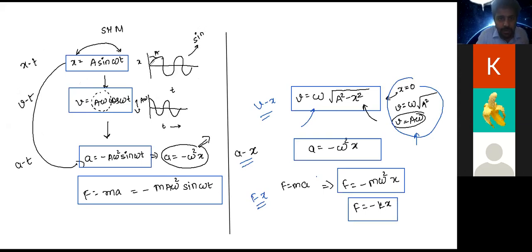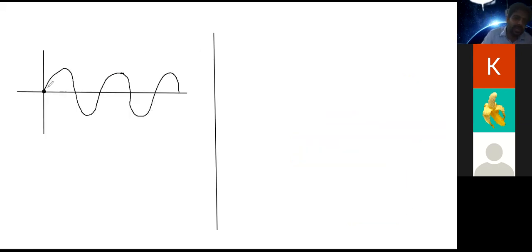The value of x at t is equal to 0 is 0, whereas a cos graph starts from the maximum position. Never will a cos graph start from 0. It will always start from maximum. So here the graph is starting from 0, therefore it is a sine graph, right?